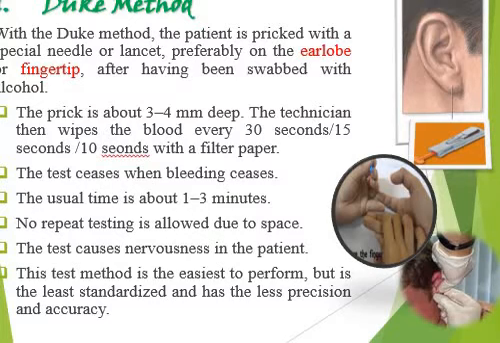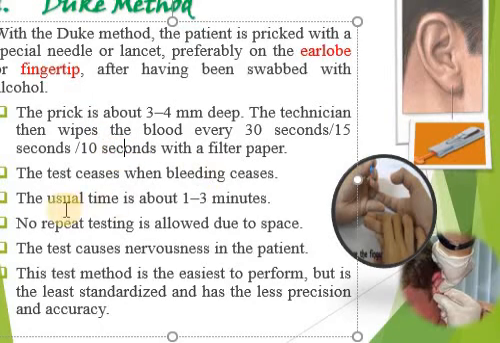In the Duke's method, the patient is pricked with a special needle or lancet, and the area considered for the collection of the blood drop is either the ear lobe or the fingertip. The prick is about 3 to 4 mm deep, and the technician should wipe the blood every 30 seconds, 15 seconds or 10 seconds depending upon the condition and the incision. The test is stopped when bleeding has stopped, and the usual normal time is 1 to 6 minutes. However, within 3 minutes usually bleeding will stop.